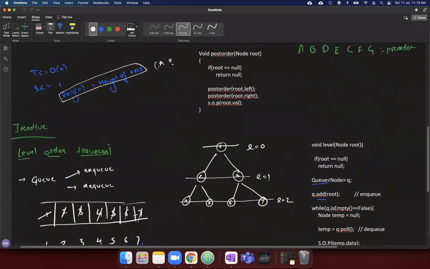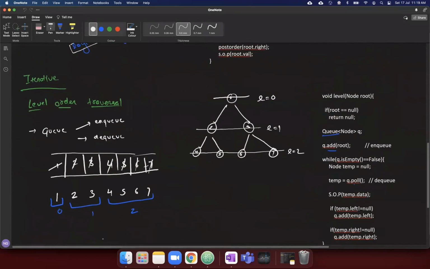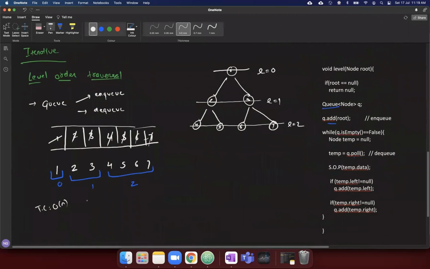Similarly, in the level order traversal also, the time complexity is order of n, but the space complexity here is equal to the width of the tree. We will be solving the width of a tree as a problem, so I'm not telling you right now. So the space complexity is equal to the width of the tree. Guys, can you take 5 minutes of your time and go through the code of level order traversal?